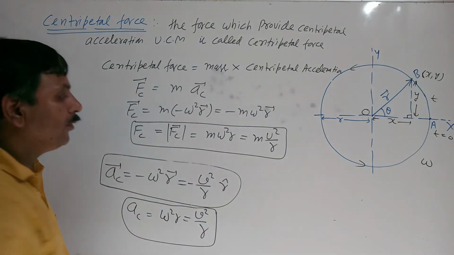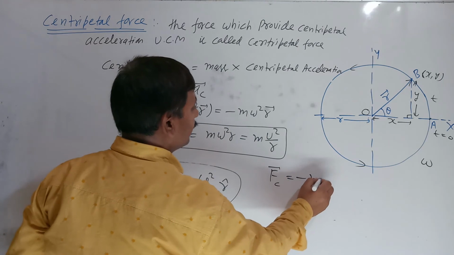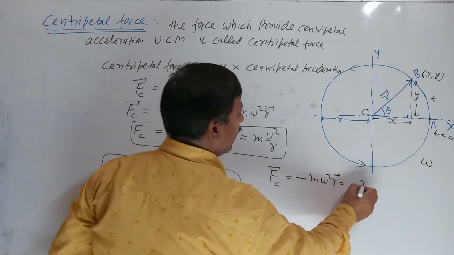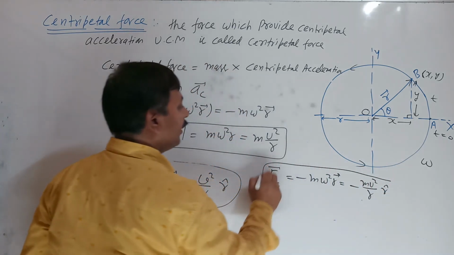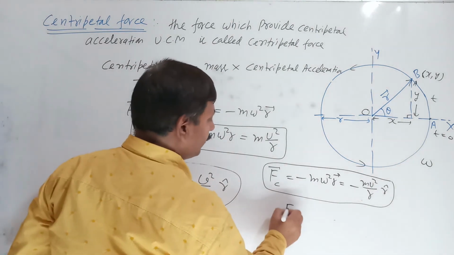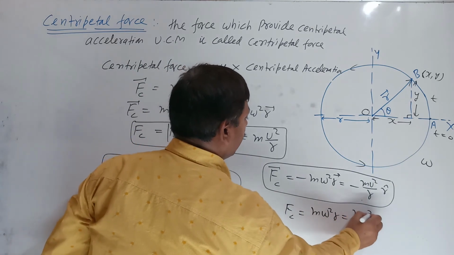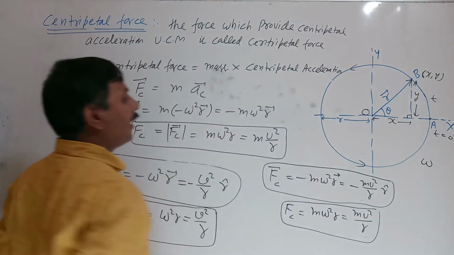In vector form, you can write it as minus m omega square r, or minus mv square upon r times r cap. And in magnitude form, Fc is equal to m omega square r, or mv square upon r.